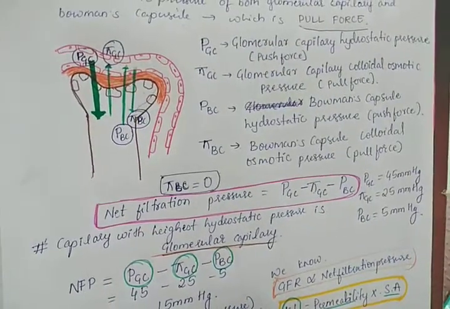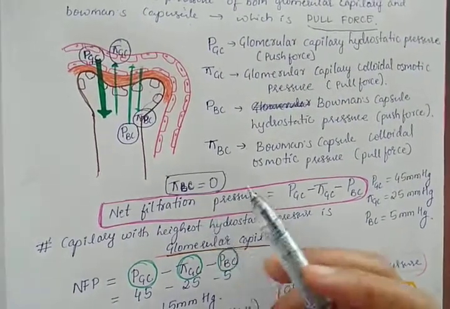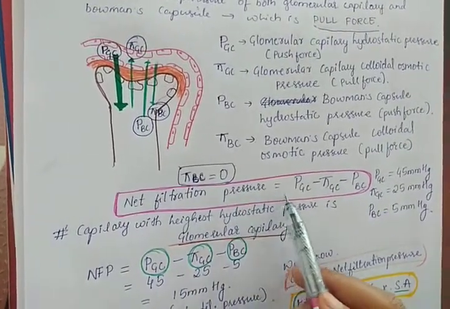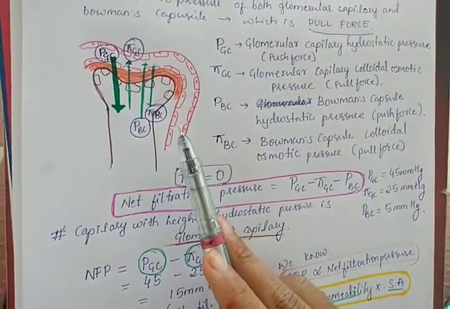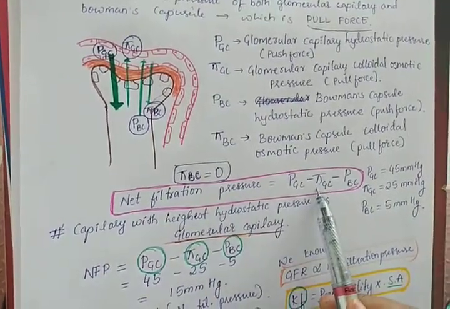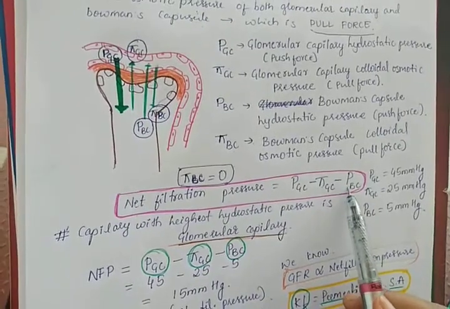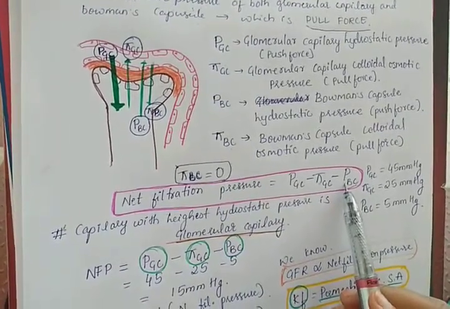Now how are these pressures contributing to the filtration? Net filtration pressure will be PGC, glomerular capillary hydrostatic pressure, minus PiGC, glomerular capillary colloidal osmotic pressure, minus PBC, Bowman's capsule hydrostatic pressure.